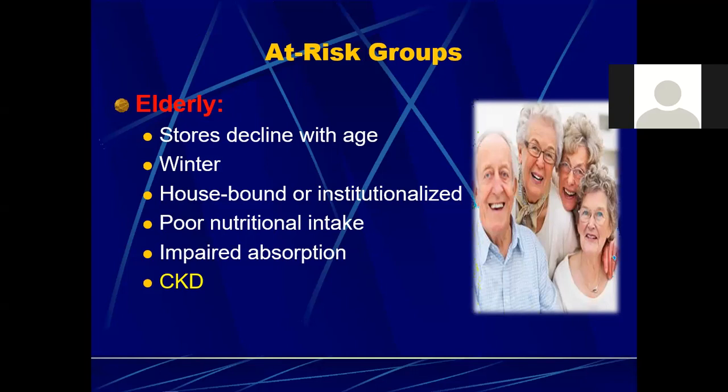In the winters, obviously, इतनी धूप नहीं निकलती या इस तरह का environment होता है, the sunlight exposure is less. So the people who are living in the areas where the winter season is prolonged, they are also prone to develop vitamin D deficiency. Then housebound, mainly housewives हैं और कोई इस तरह का वो patients हैं इस तरह के